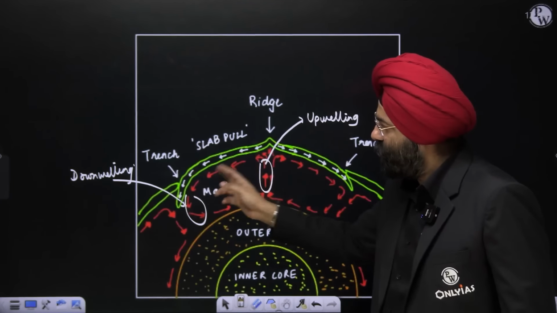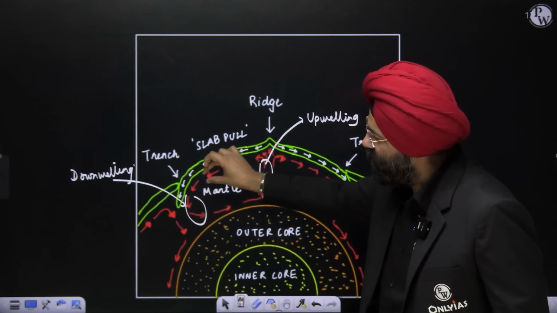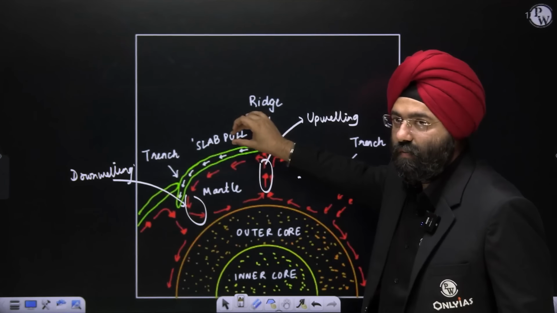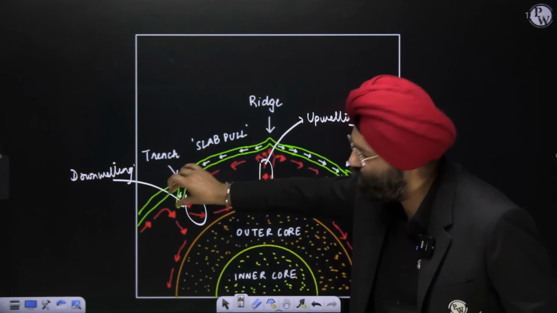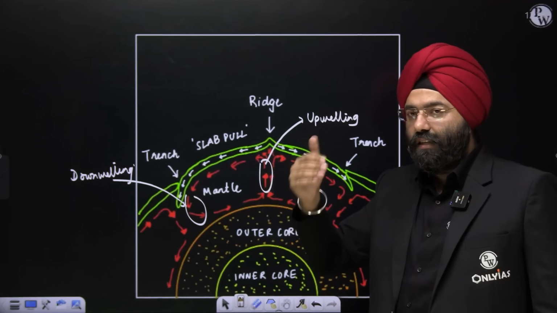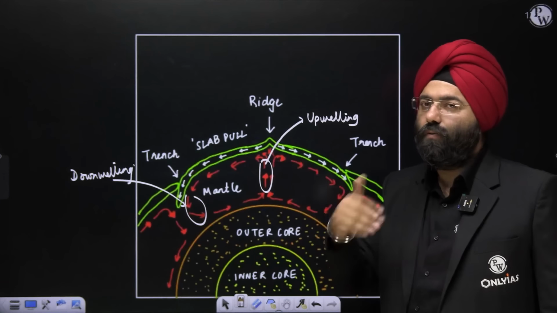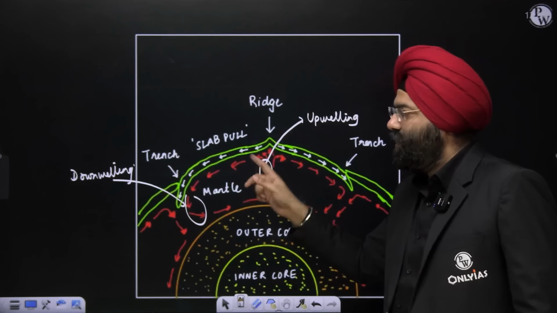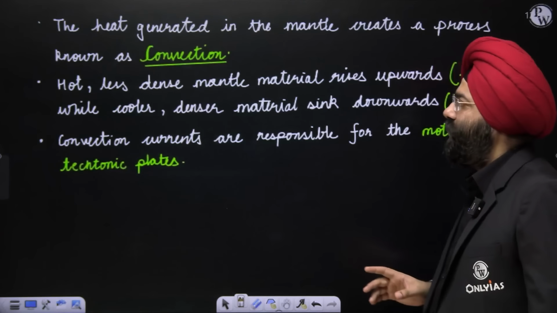While the material moves from upwelling to downwelling, this movement exerts a force on the layer above, the lithospheric layer, and along with this movement, this layer is also pulled. That is why they say the lithospheric layers are moving, because of the force exerted by the convectional currents moving inside the mantle. This is what is mentioned by Hess.